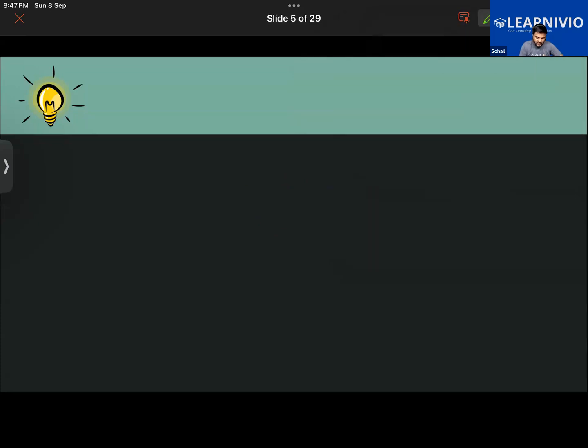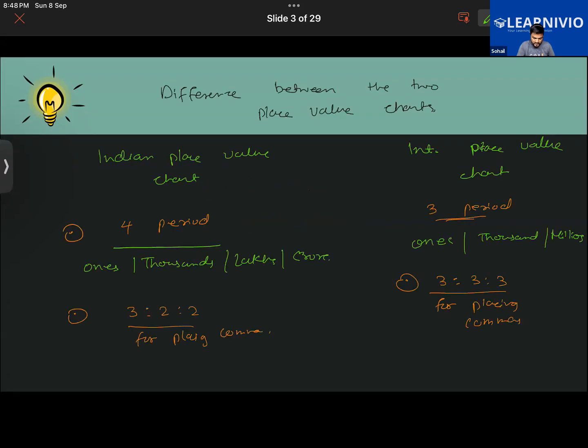So the first question I'm going to ask you, you guys are going to write down the smallest 8-digit number. We have learned these things also in the previous class. Let me give a small recap. Sir, can you bring this page, where you were writing the difference between the Indian place value system and the international one? Okay. Just look at this. That's not in my notebook. Okay. Write it down.